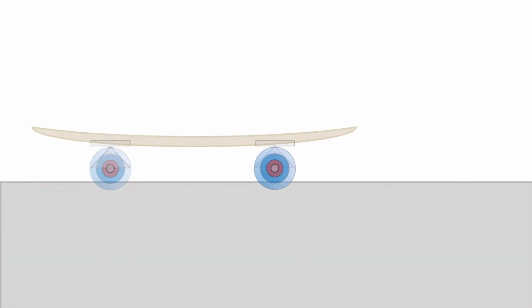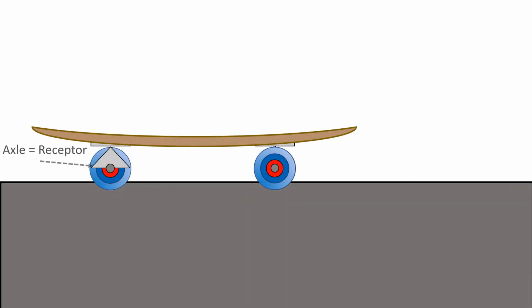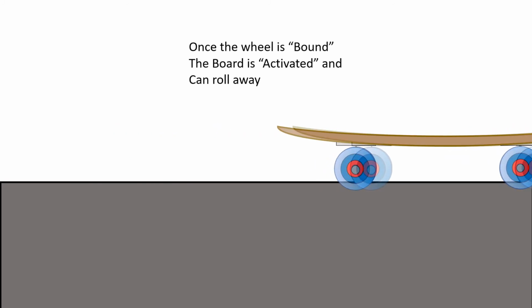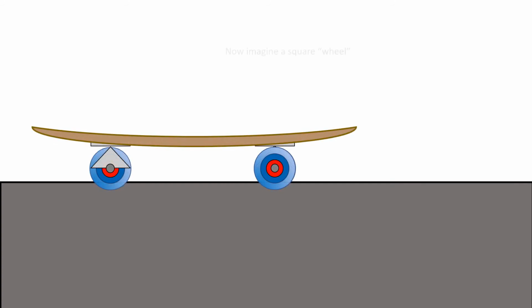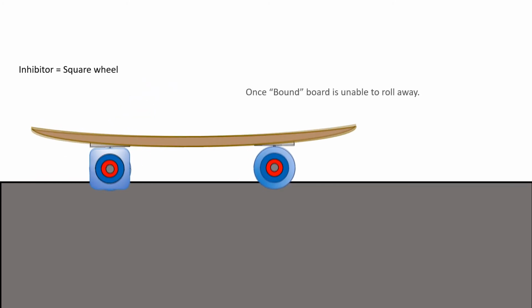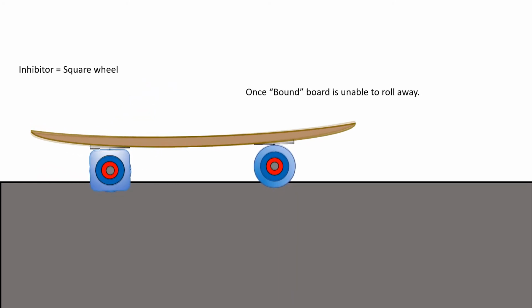You can think of it this way. The axle of the skateboard is the receptor, and the wheel is a drug molecule. Once bound, the drug receptor complex is able to promote its activity and roll away. However, if we were to bind an inhibitor to the receptor, in this case the square wheel, we can effectively disable the activity of the enzyme, and the board is unable to roll.